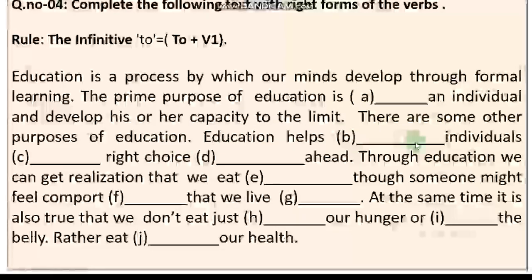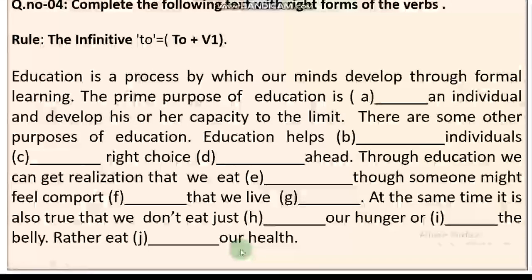Education helps (gap) individuals (gap) the right choice (gap) ahead. Through education we can get realization that we (gap). A verb will be used accurately here. Though someone might feel comfort (gap) that we live (gap). At the same time, it is also true that we don't eat just (gap) our hunger or (gap) the belly, rather eat (gap) our health.